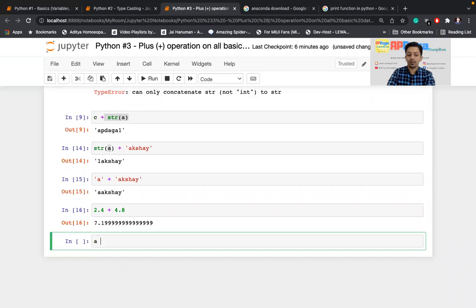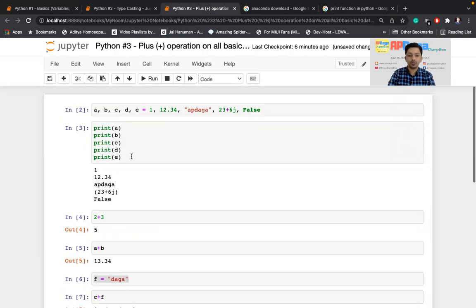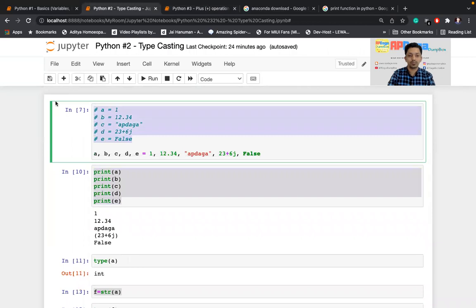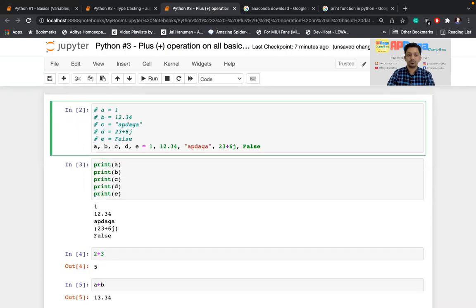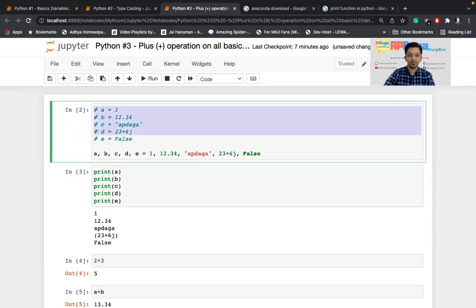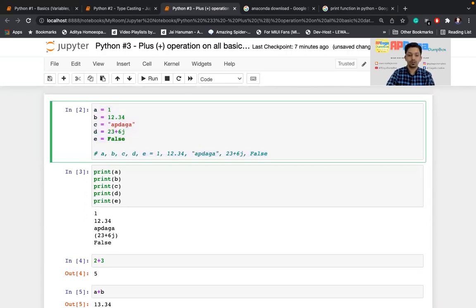So you can do a, which is an integer, plus one complex number, that is d. I should follow this, it is easy to talk about. So I'll uncomment this and comment this line, and I'll run this.